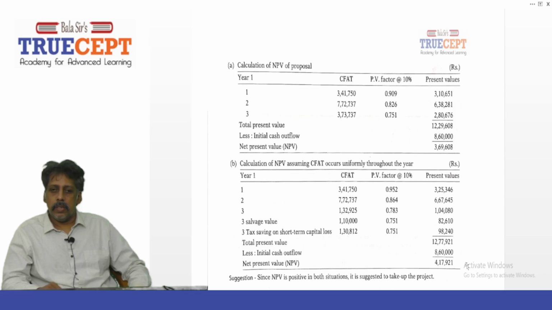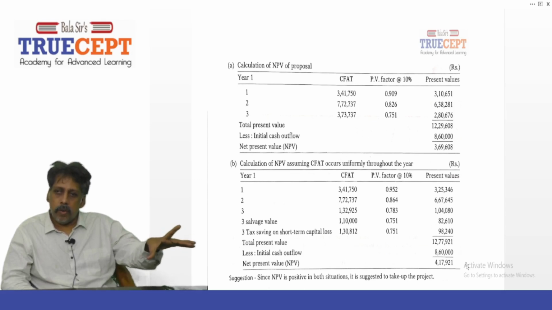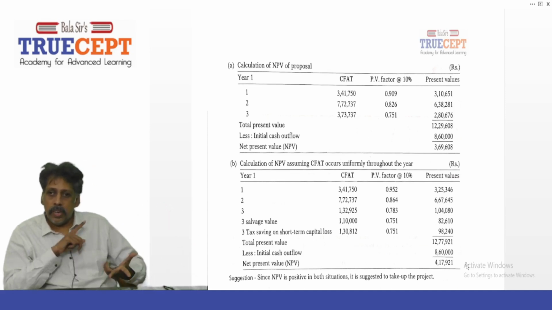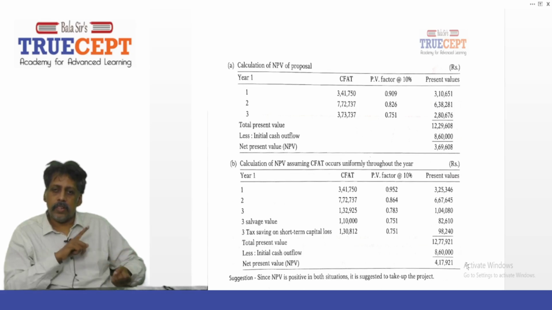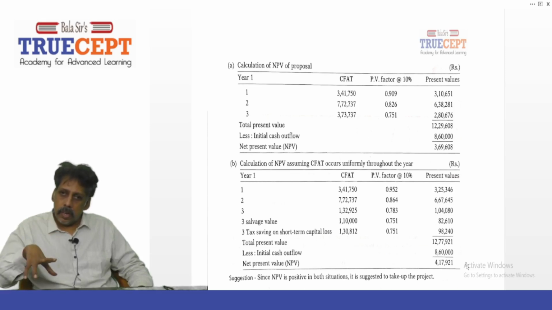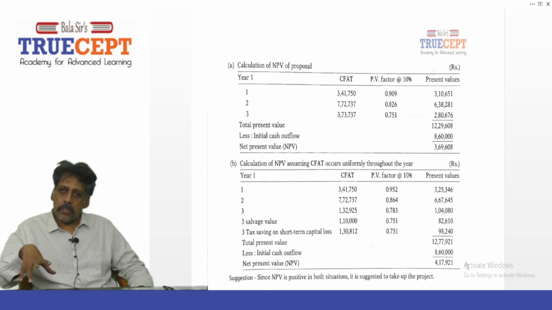But point to note that 1,10,000 rupees and 1,30,812 cannot flow uniformly through the year, because you'll be selling the asset at the end of year 3. When you sell the asset, you will suffer a loss on which you're going to enjoy a tax saving. Therefore, take the 1,10,000 into 0.751, the end of year 3 discount factor at 10%, and also 1,30,812 into 0.751.